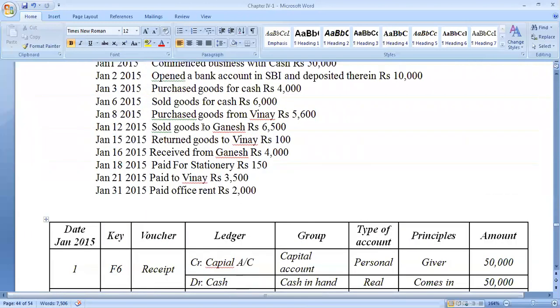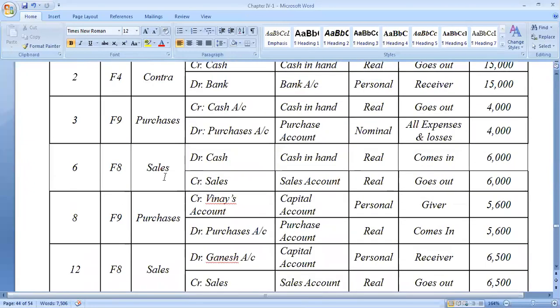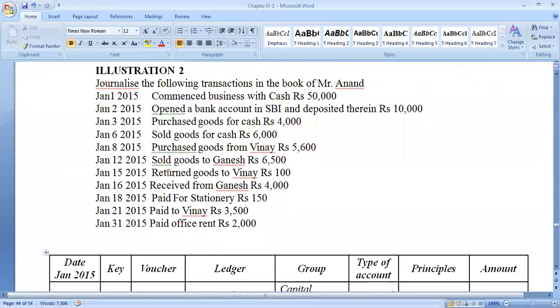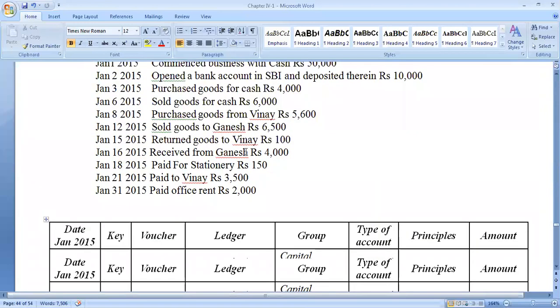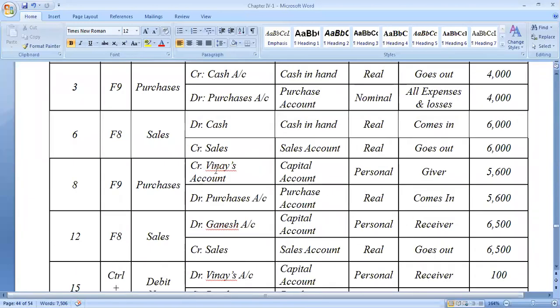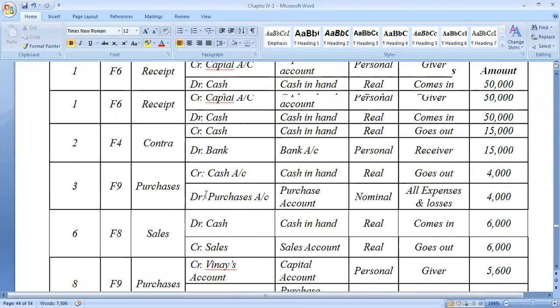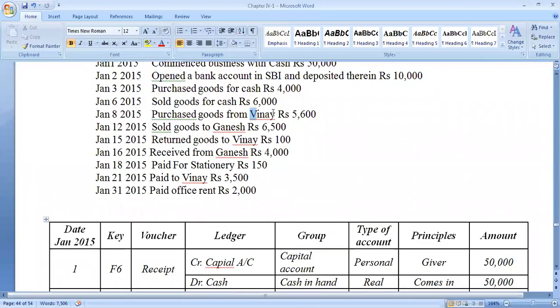Next. Sold goods for cash will be the transaction of cash account debit to sales account. So which will be recorded under the sales voucher. So debit the cash, credit the sales. Purchased goods from Vinay. Vinay is the giver. Credit the giver. So purchases account debit to Vinay's account. You can see purchases, Vinay's account, debit the purchases. Personal and real. Whenever a name appears, you can indicate directly that it is personal.